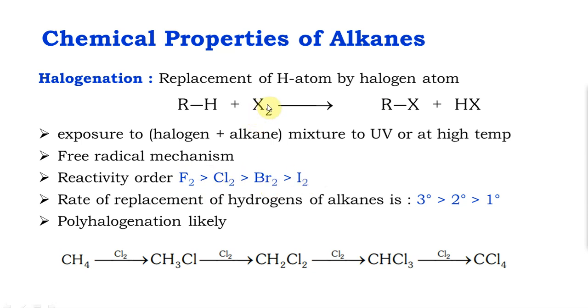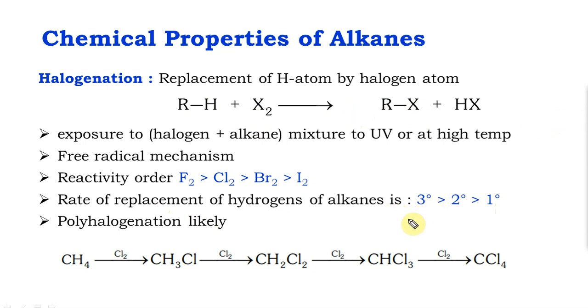This is on the halogen side. What about the alkane side? The rate of replacement of hydrogen by halogen in an alkane is 3 degree compared to 2 degree compared to 1 degree. It's a straightforward free radical mechanism. A 3 degree free radical is more stable than a 2 degree free radical, which is more stable than a 1 degree free radical, owing to hyperconjugation. The major problem with this way of doing it is,